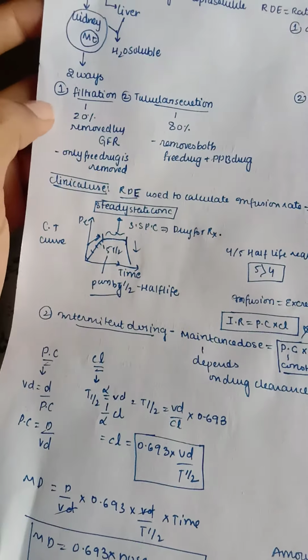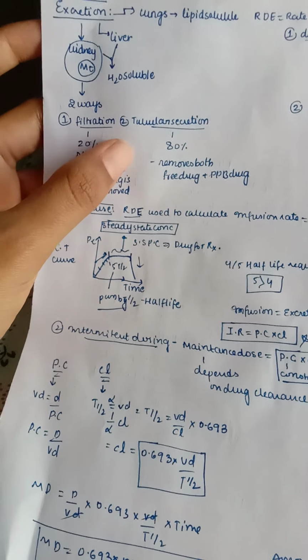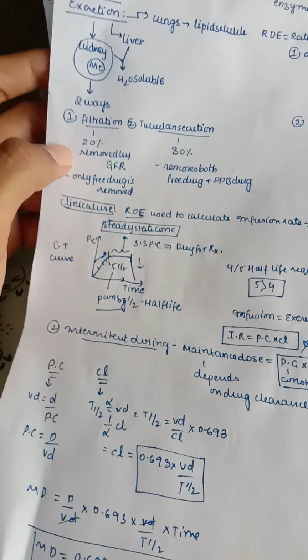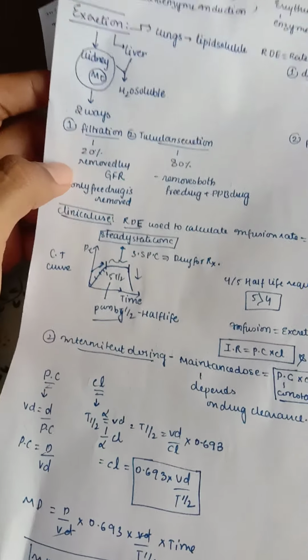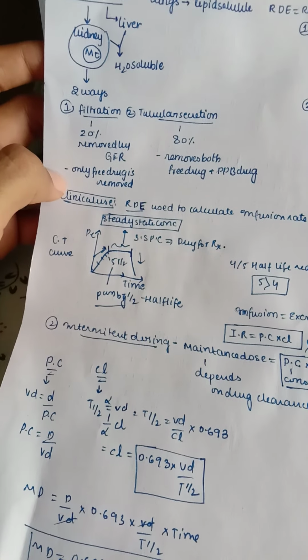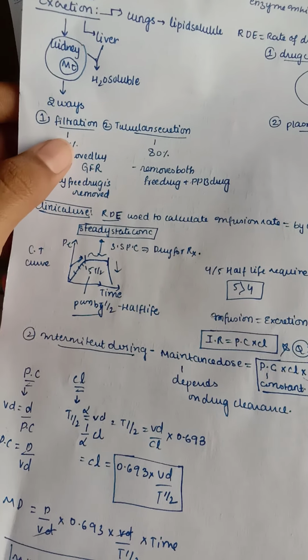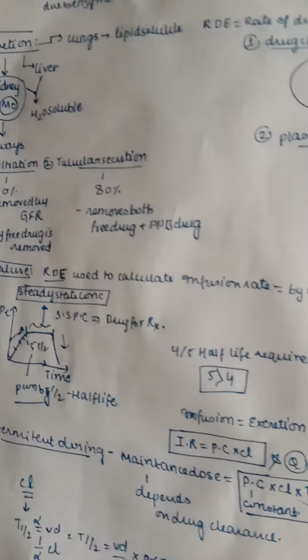Let us see, we have two processes for the kidney, filtration and tubular secretion. By filtration only 20% is removed, because the glomerular filtration rate is only 20%, so only 20% can get out of the body, and only the free drug is removed in filtration. But in tubular secretion, 80% of the drug gets out, because it removes both the free drug and also the plasma protein bound drug. So tubular secretion accounts for the larger amount.